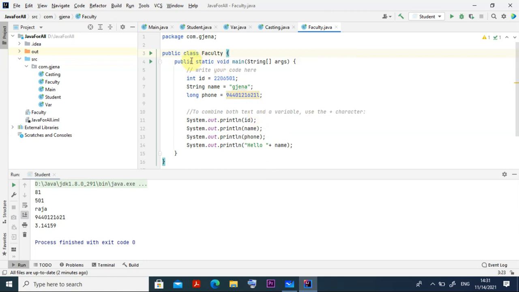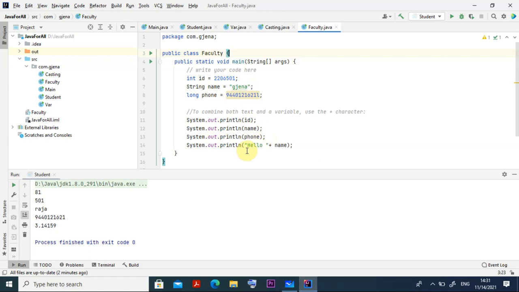Then I am writing public static void main String args, and the braces start here and close here also. Then write your code here. I am writing integer id, so this is my faculty id. Then String name, I am writing Jijana, and my phone number, all things. Then System.out.println id, you can print it here, name you can print it here, and phone number.